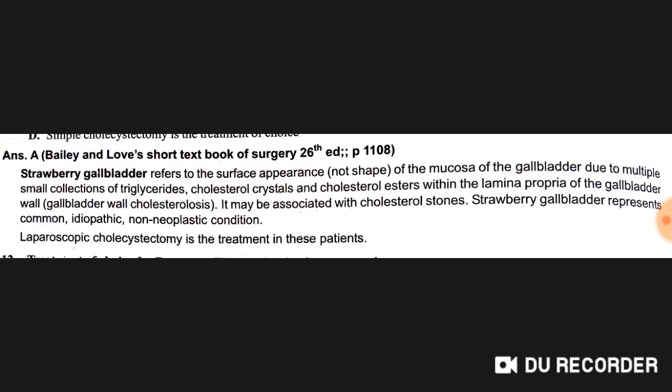Strawberry gallbladder refers to the surface appearance, not the shape, of the mucosa of the gallbladder, due to multiple small collections of triglyceride, cholesterol crystals and cholesterol esterase within the lamina propria of the gallbladder wall. It is called cholesterolosis and may be associated with cholesterol stones. Strawberry gallbladder is a common idiopathic non-neoplastic condition. Laparoscopic cholecystectomy is the treatment of choice in these patients.